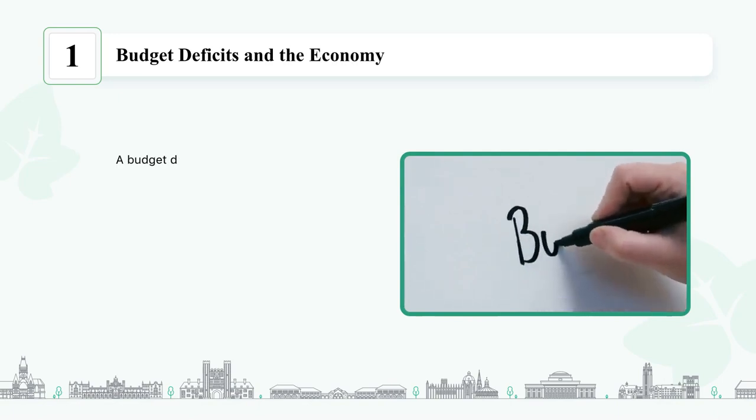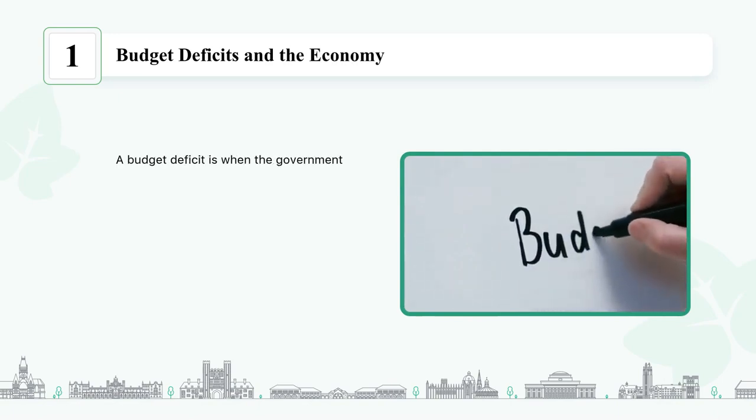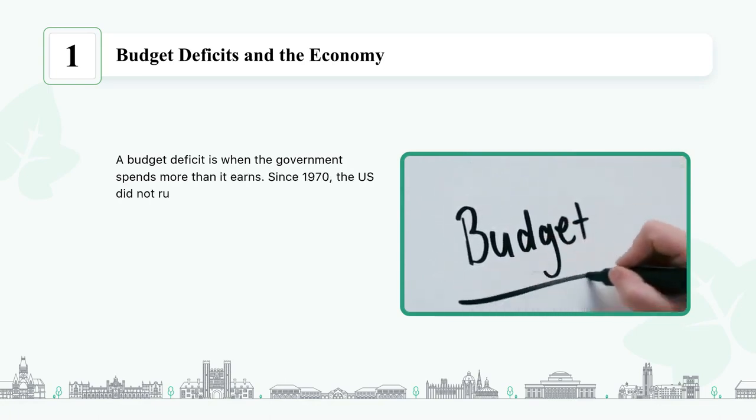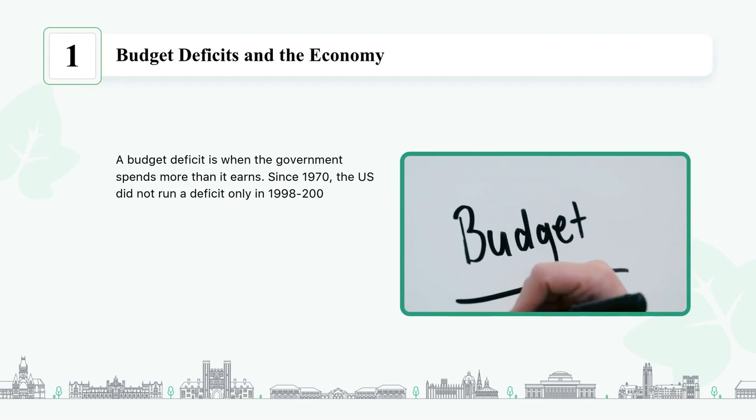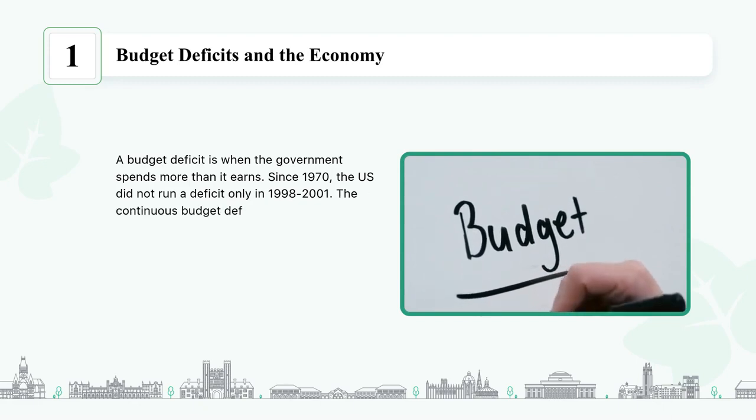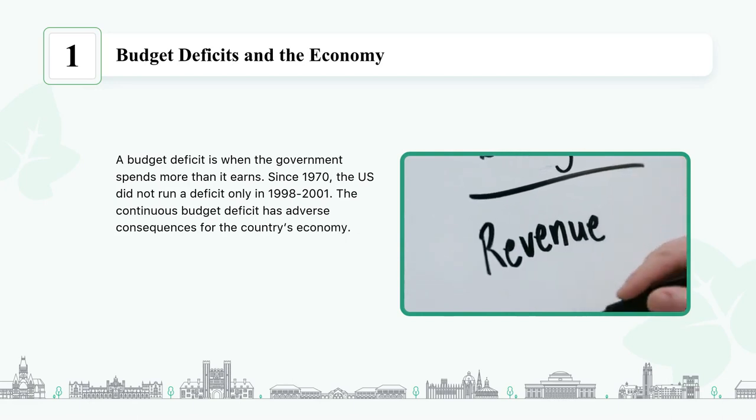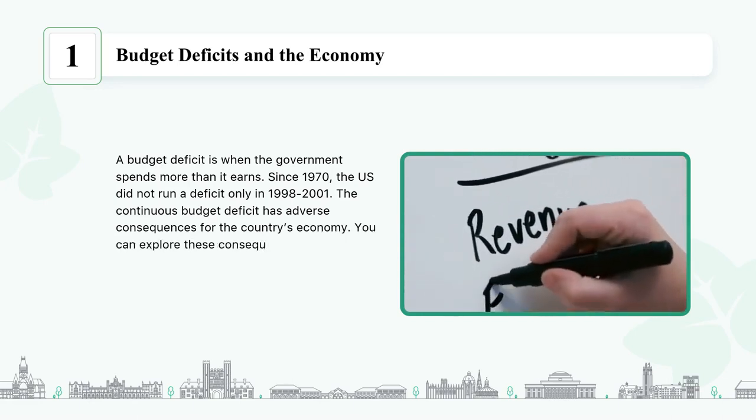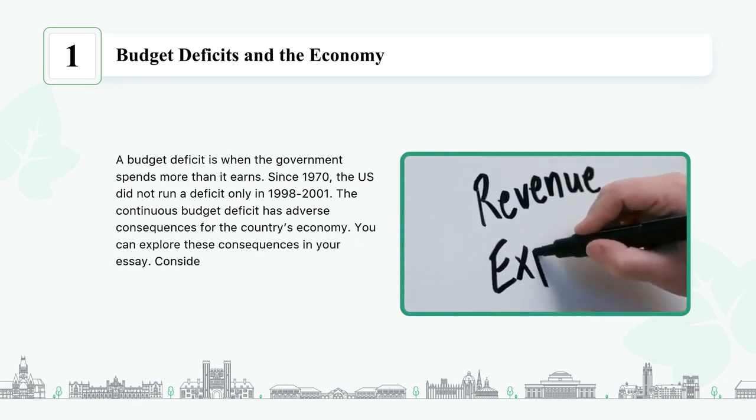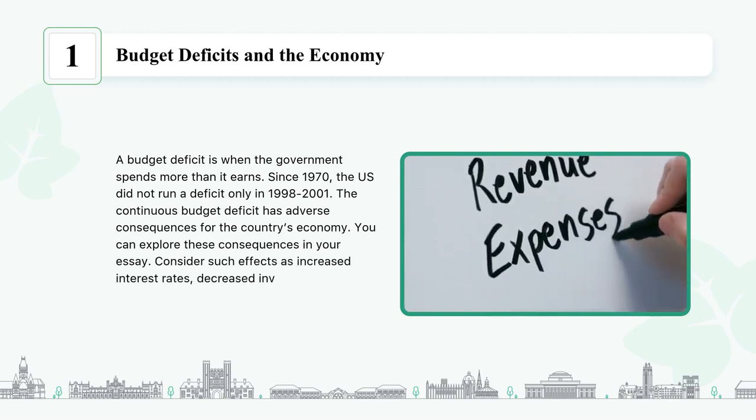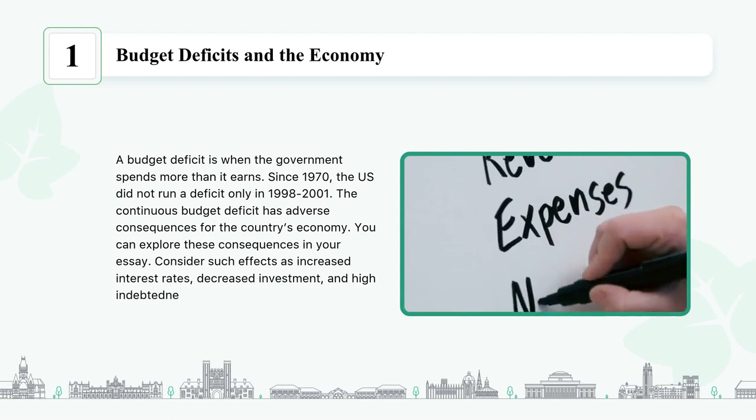A budget deficit is when the government spends more than it earns. Since 1970, the U.S. did not run a deficit only in 1998 to 2001. The continuous budget deficit has adverse consequences for the country's economy. You can explore these consequences in your essay. Consider such effects as increased interest rates, decreased investment, and high indebtedness.